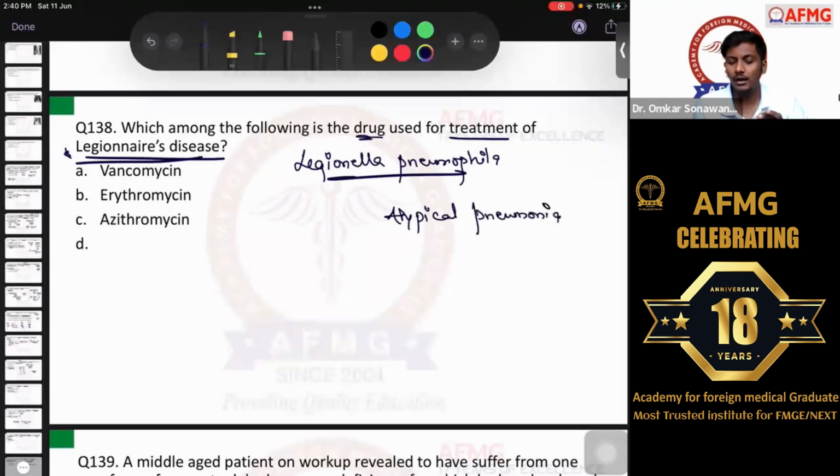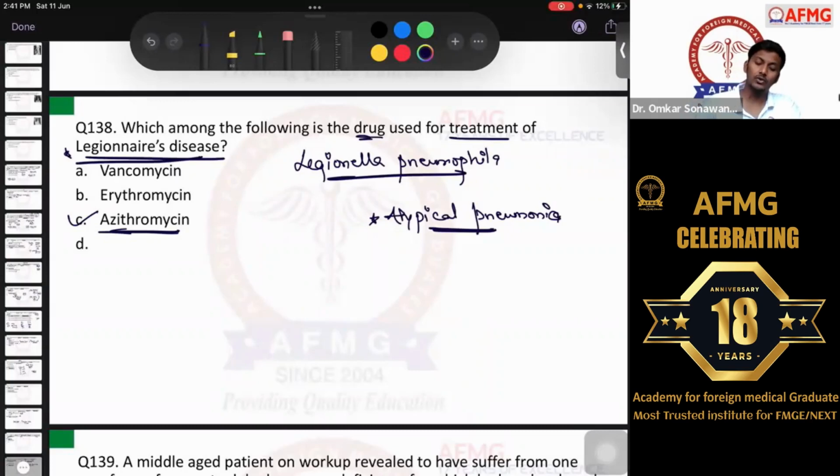Along with the pneumonia features, the patient will also develop diarrhea. Legionella infection or Legionnaires disease is usually due to exposure to AC or humidified air. In that environment, the Legionella pneumophila organism usually sustains. So it is a common cause of atypical pneumonia along with diarrhea, and it also leads to a severe condition known as Legionnaires disease. No issues with this, anybody? Here the drug of choice is definitely option C, azithromycin. The best drug to be given in Legionnaires disease is definitely azithromycin.